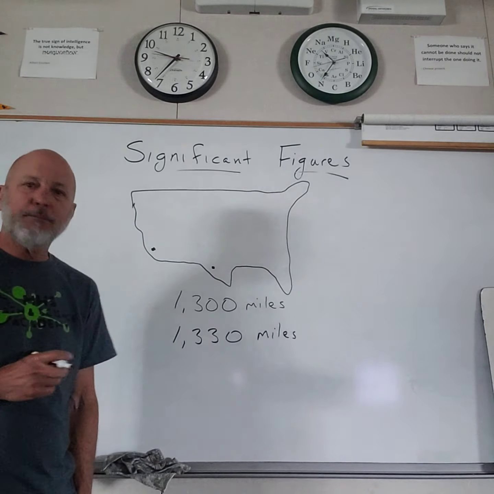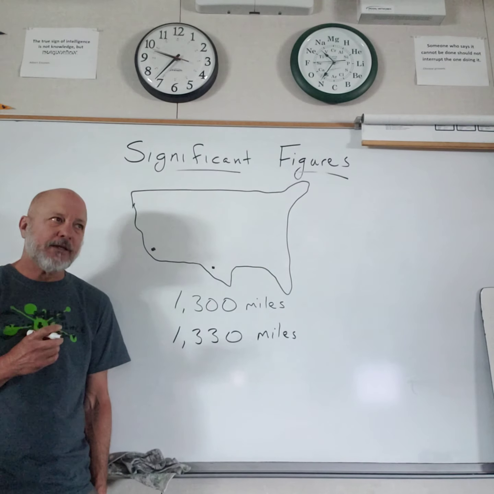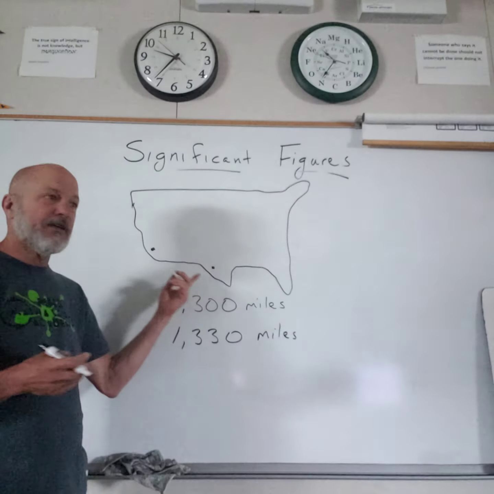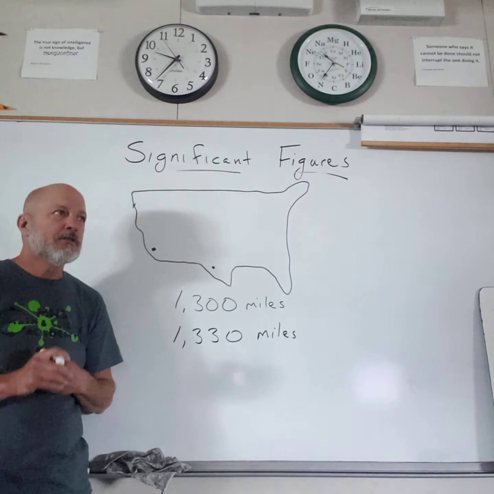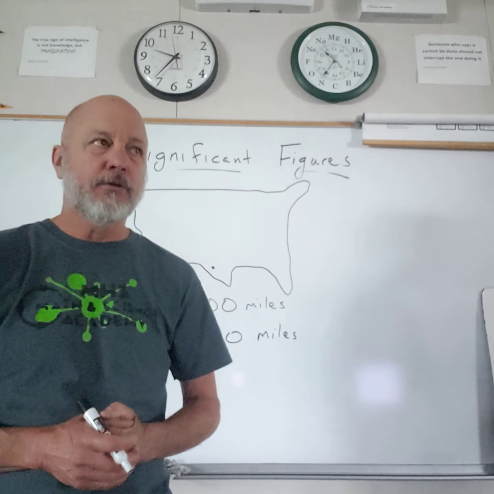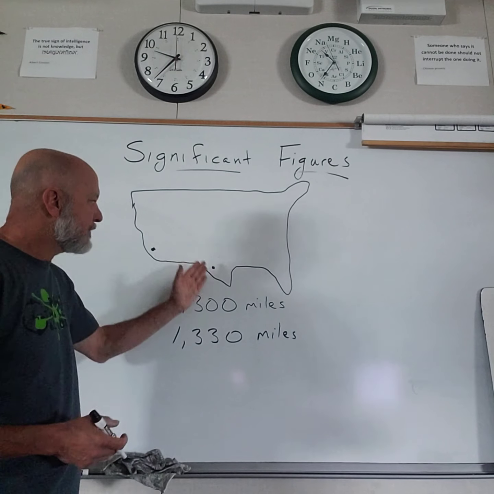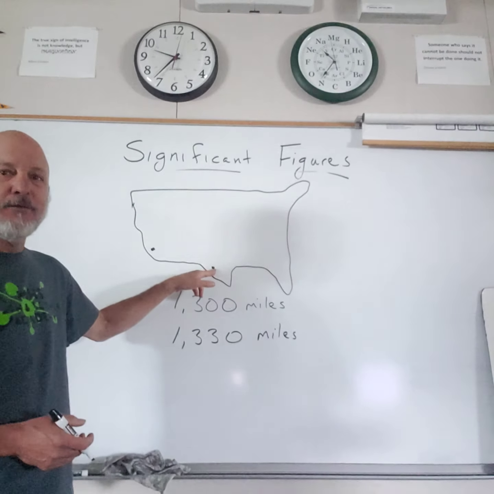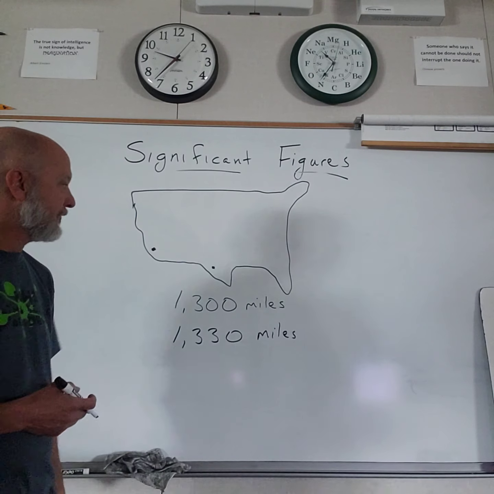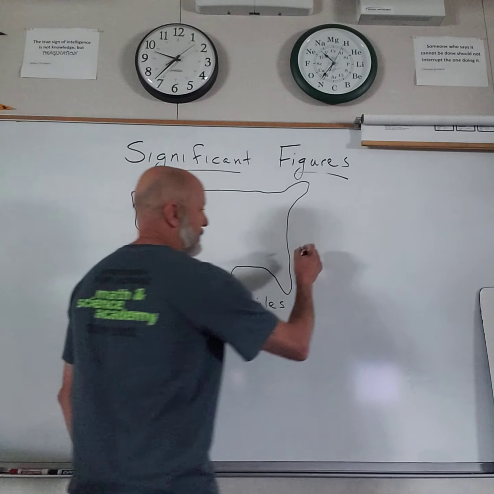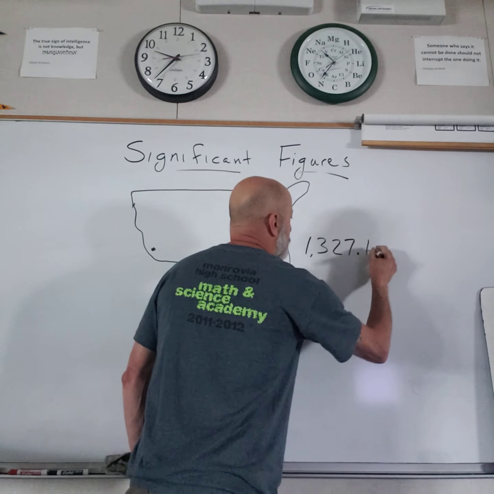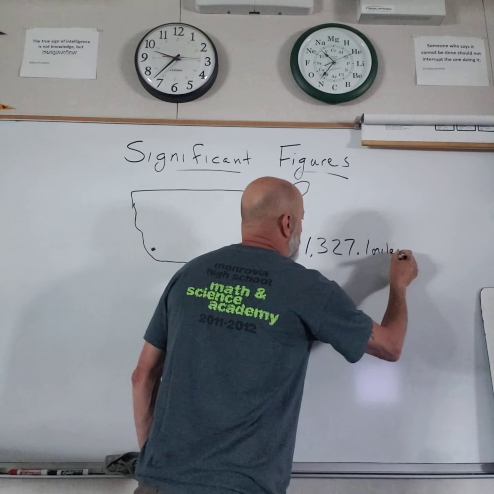Let's say I go ahead and instead I'm going to use GPS data, and now that I'm being more accurate, I have to be more specific, not anywhere in San Antonio, not anywhere in Monrovia. From room 921 at Monrovia High School to a particular street corner, maybe the front door of the Alamo in San Antonio, Texas. And I'm making this number up, it may not be accurate: 1,327.1 miles.